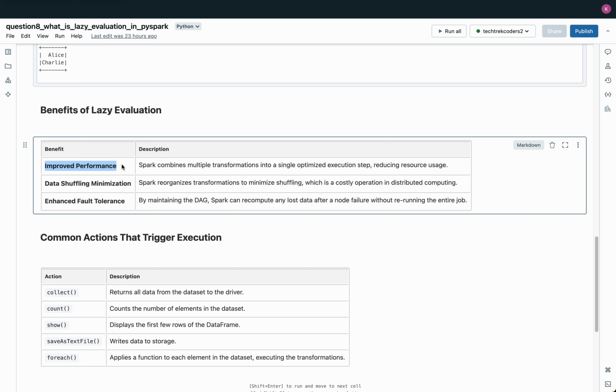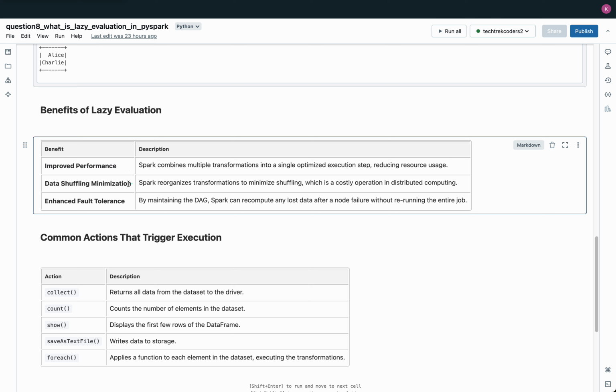By deferring execution until an action is called, Spark has a full view of all transformations applied to the data, allowing it to combine multiple transformations into a single optimized execution step. This optimization minimizes redundant computations, conserves resources, and results in faster processing overall.